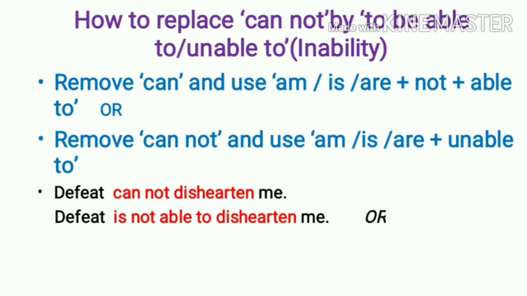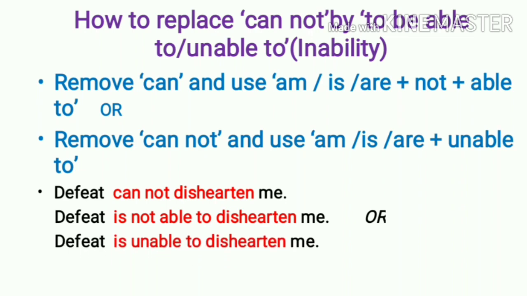First of all, I am going to make the use of able. Able to वापरायचा आहे मी not राहू दिला. Defeat is singular म्हणून is घेतला. Defeat is not able to dishearten me. I can make the use of unable to. आणि जेव्हा मी unable वापरते तेव्हा मी not काढून टाकते. For example, defeat is unable to dishearten me.